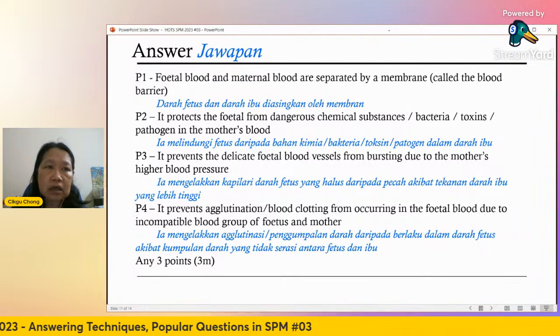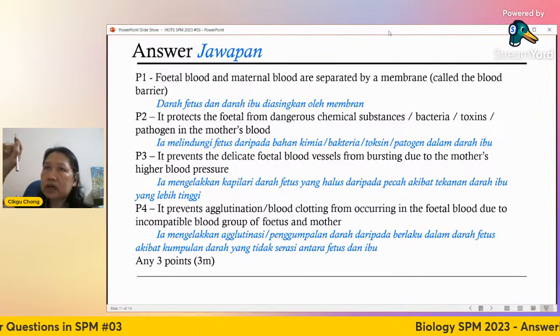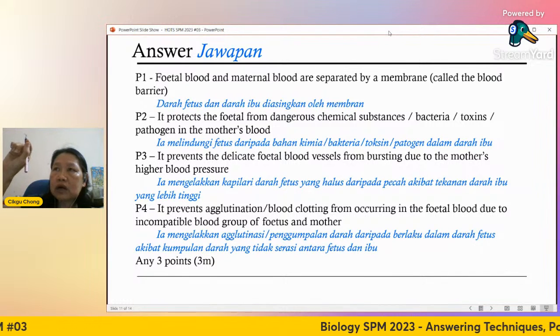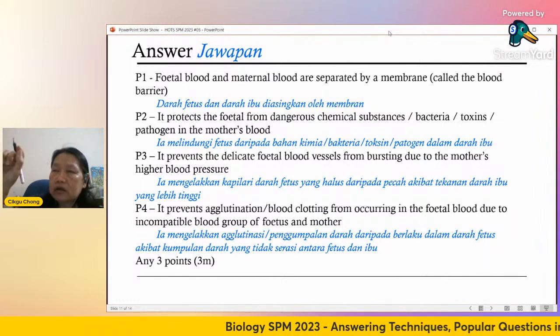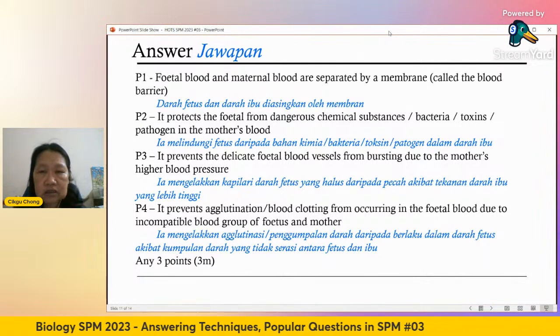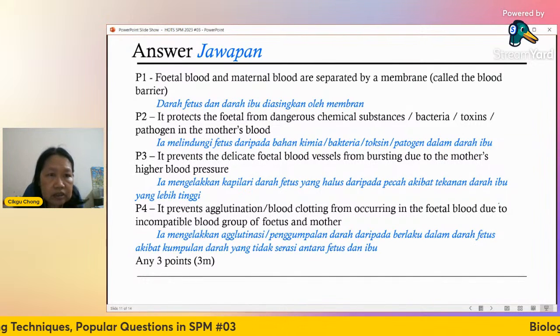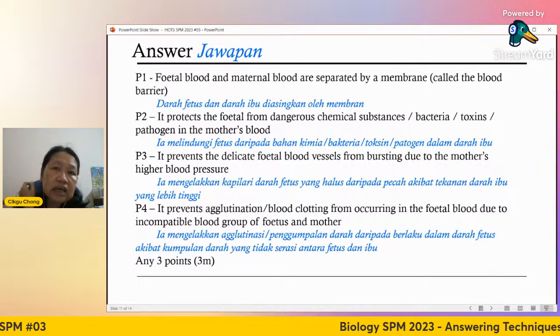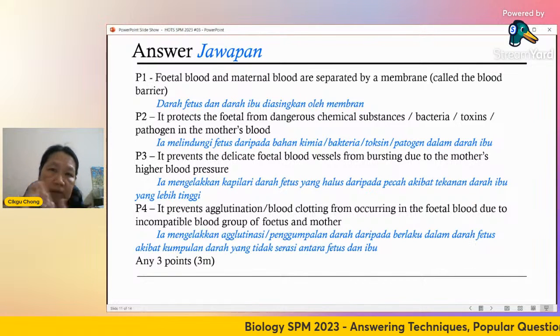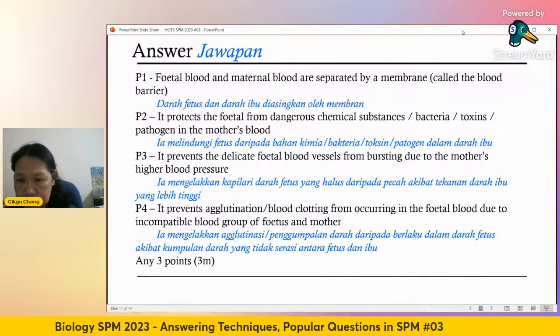But you don't put it as one dot, non-continuous dot, intermediate characteristic, no explanation. Please write in sentence. So any 3 points here, good enough for you to get your marks for the function, the advantage of having a separated blood system. Does that answer your question, Luvians?